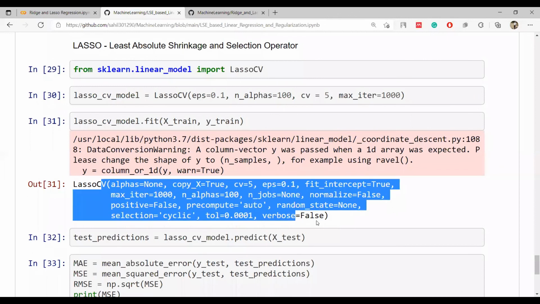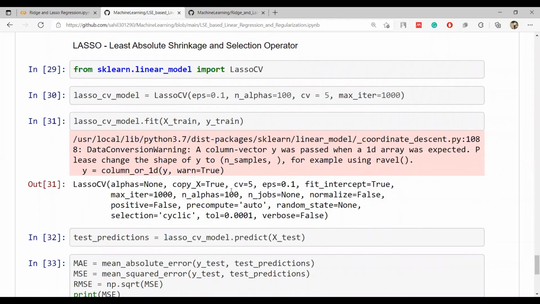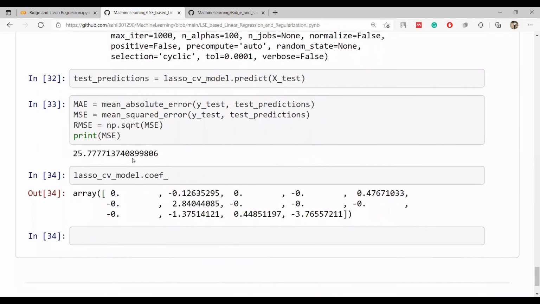So these are the different parameters, and the model is being trained. When we say dot fit, it means training is being done. Test predictions, so it is doing the prediction on that x test variable. X test has the x test part. You all know what x train and x test are, so I will not go into that detail. Now you can again print this MSE value and the LassoCV coefficients.